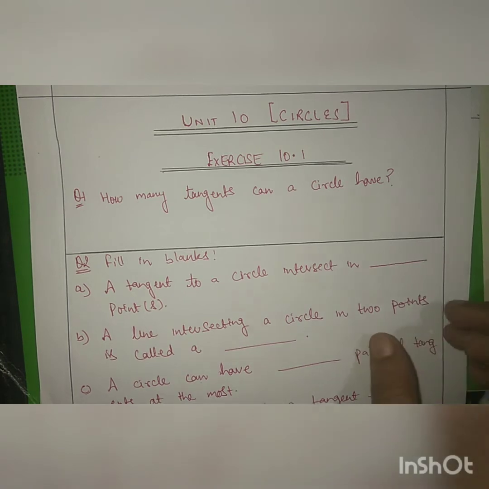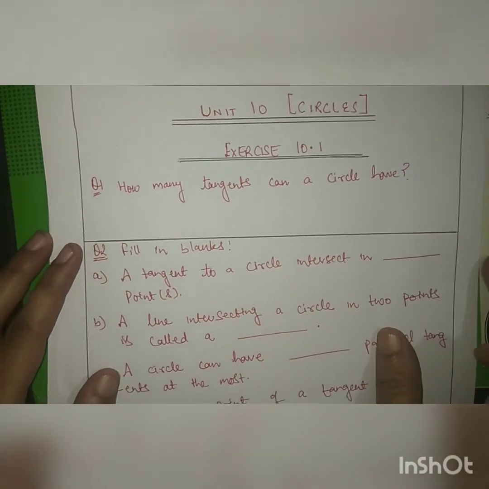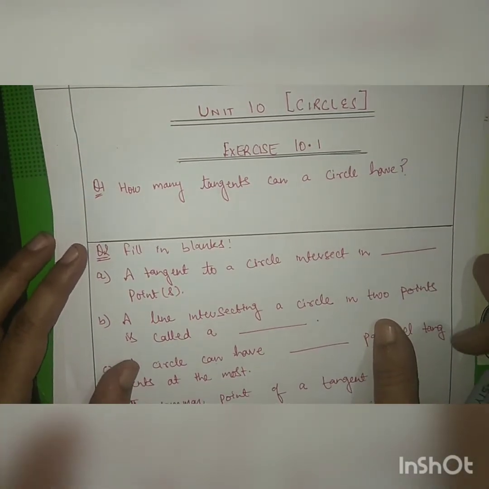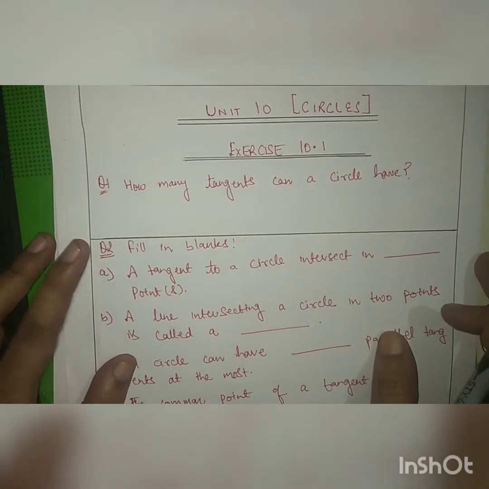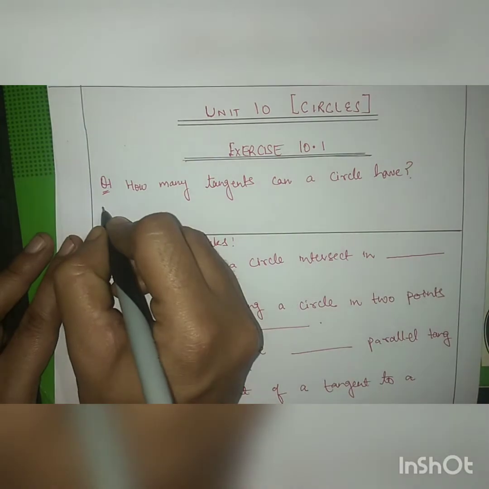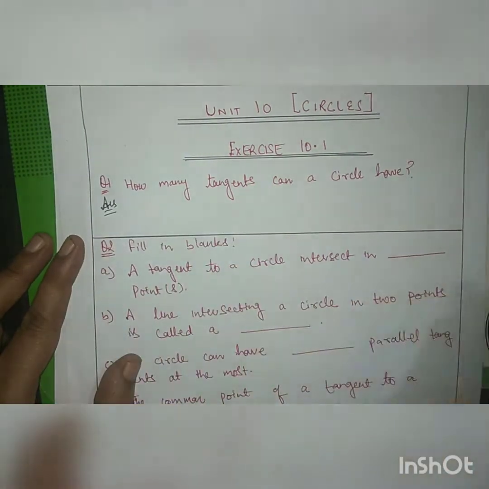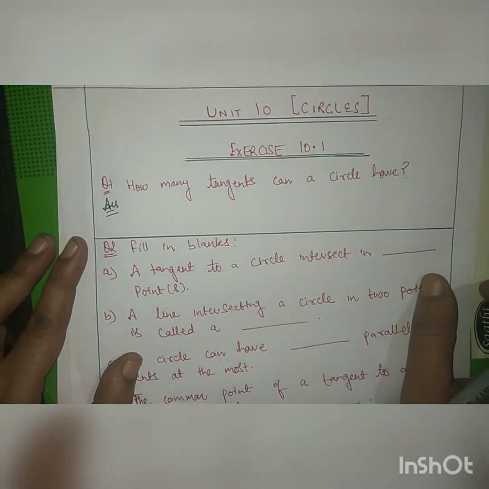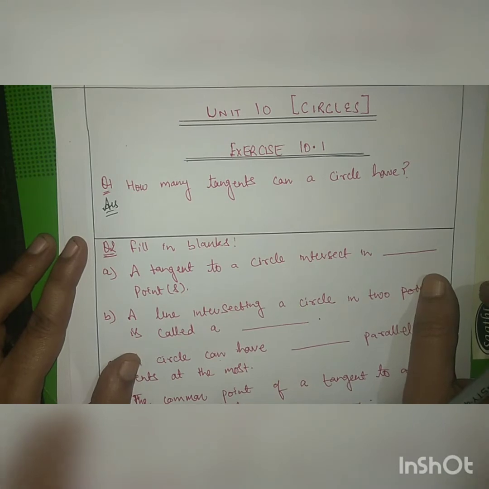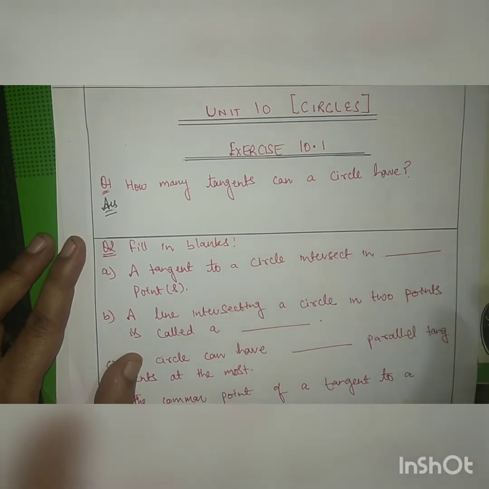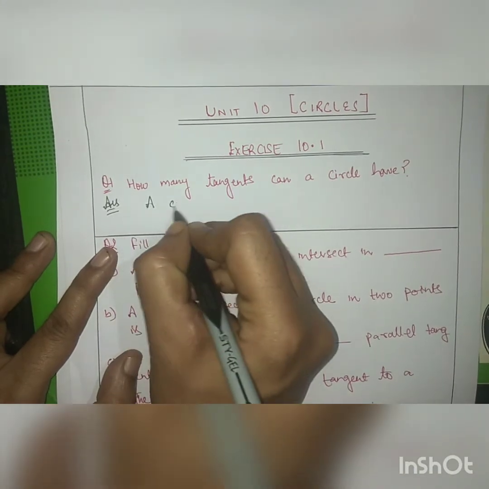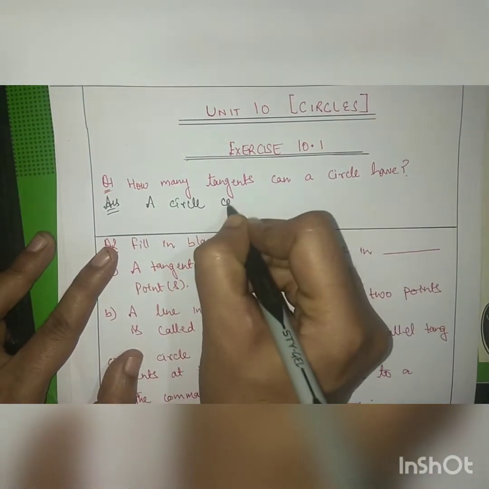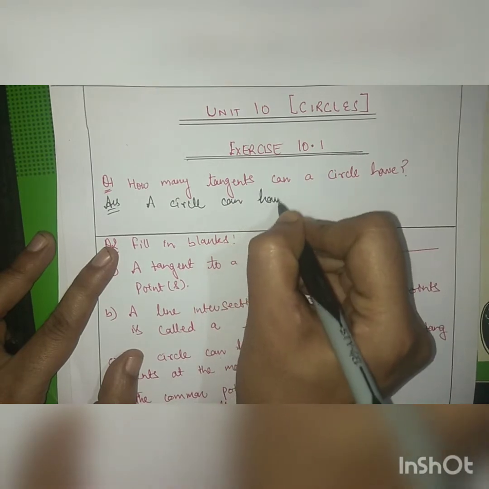As we mentioned in the introductory information, you can draw a single tangent to a circle from a point. But as we all know, a circle is a collection of infinite points. So for every point we have a single tangent, so there are infinite tangents a circle can have.